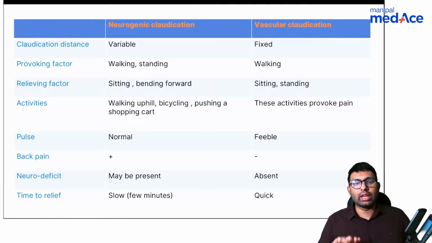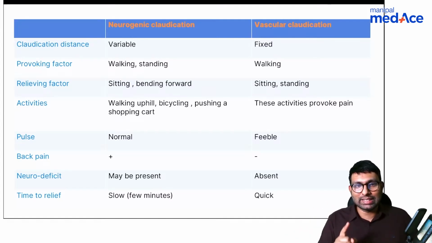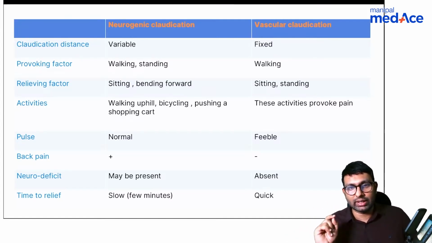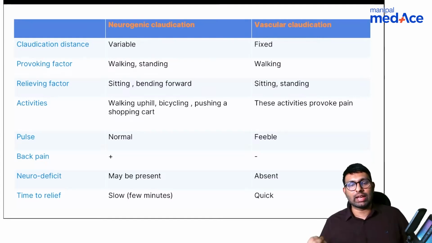Other activities like walking uphill, bicycling, pushing a shopping cart, all of them will relieve pain in neurogenic, will not relieve in vascular. Pulse is normal in case of neurogenic, it is affected in vascular. Back pain is one of the symptoms that are seen in neurogenic. Vascular, you might not have back pain. You'll have this dull aching pain in the leg. And neurodeficits may be present in case of neurogenic, not seen in vascular.